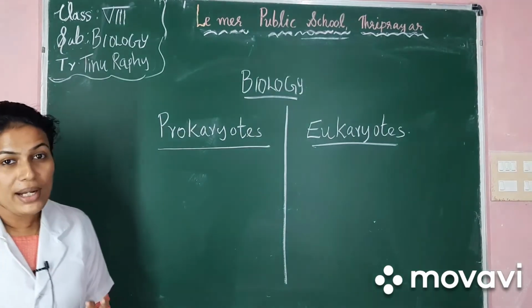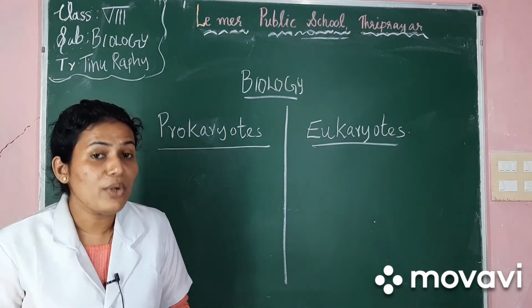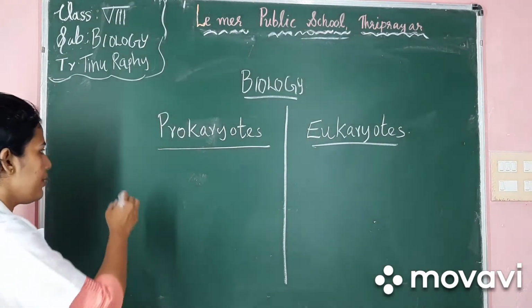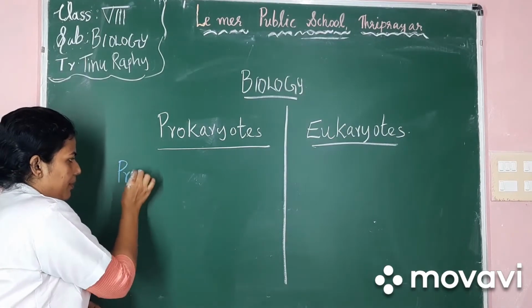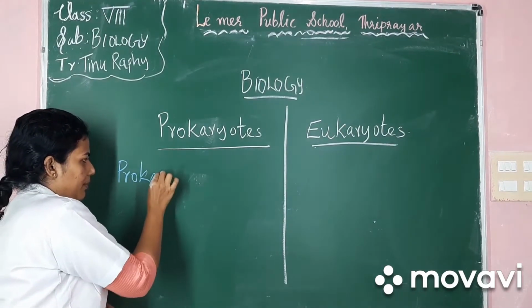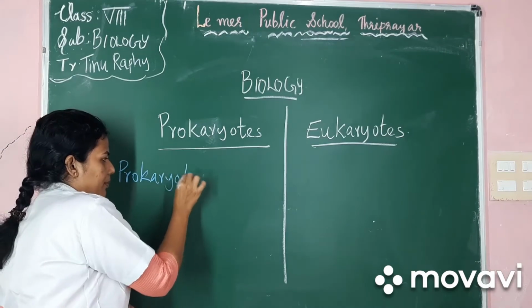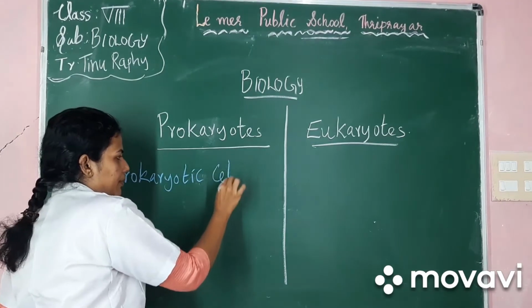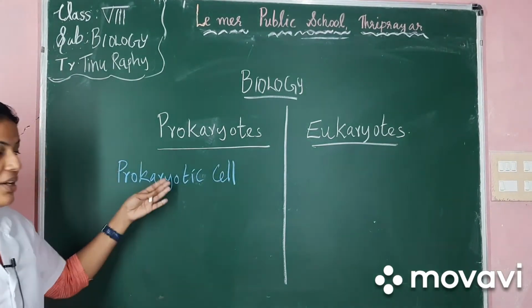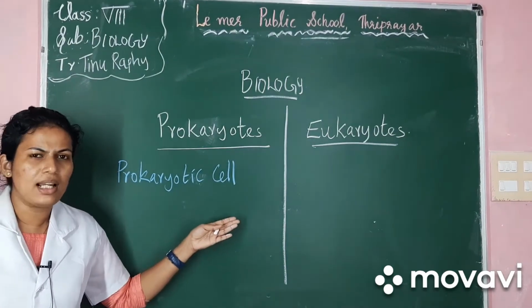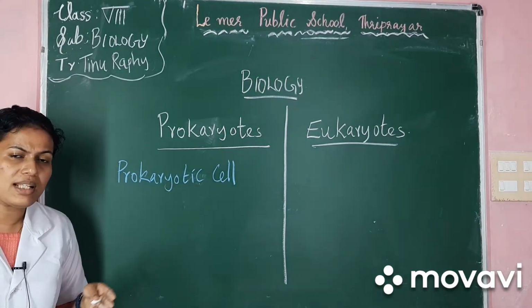Prokaryotes are the organisms which are having prokaryotic cell. Now, what does this prokaryotic cell mean?